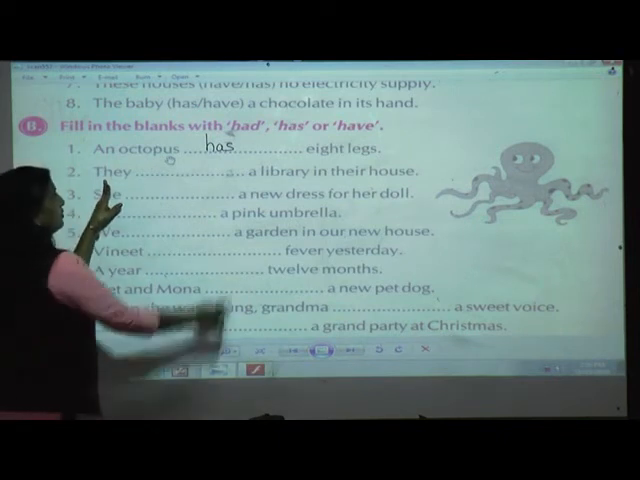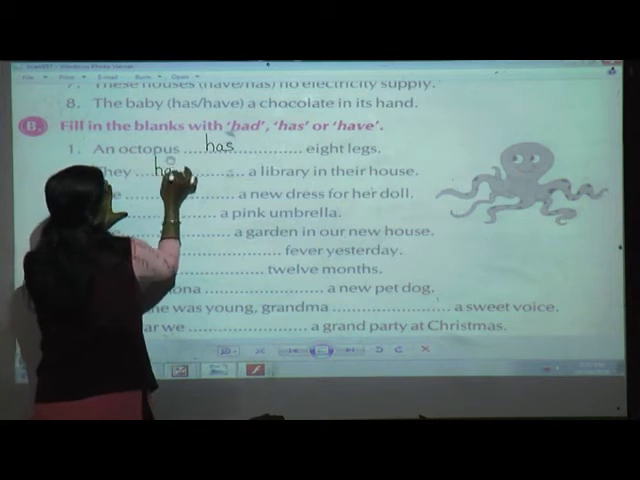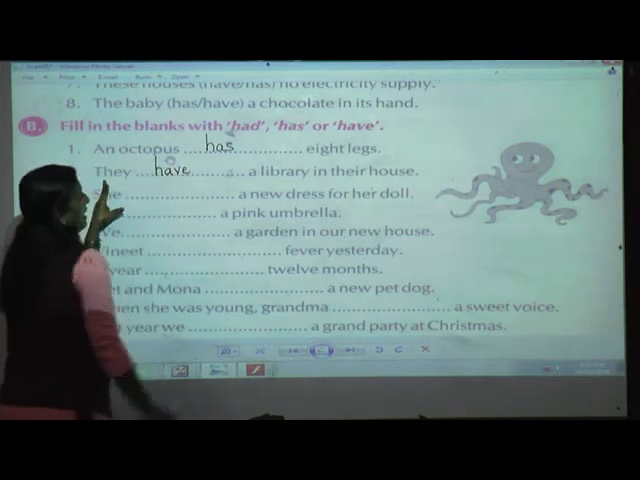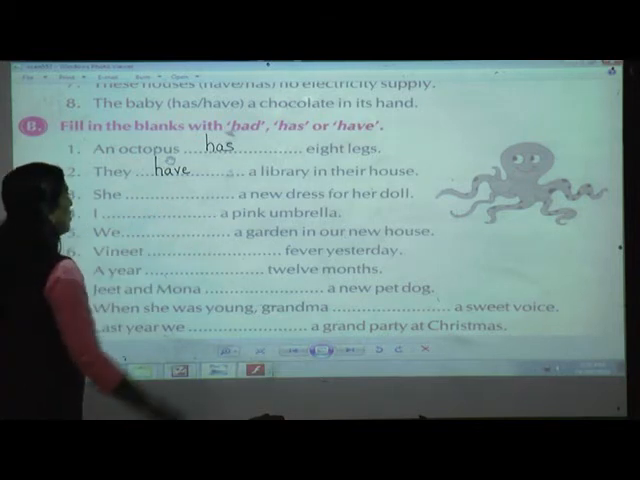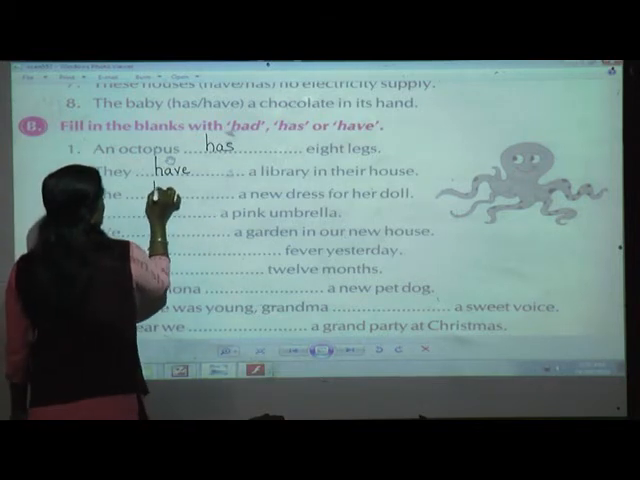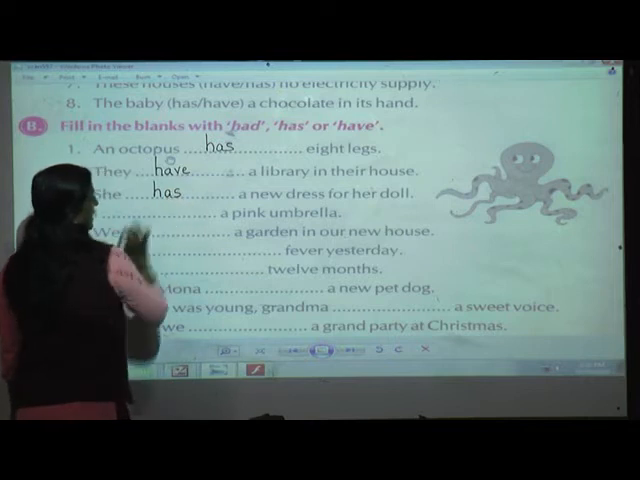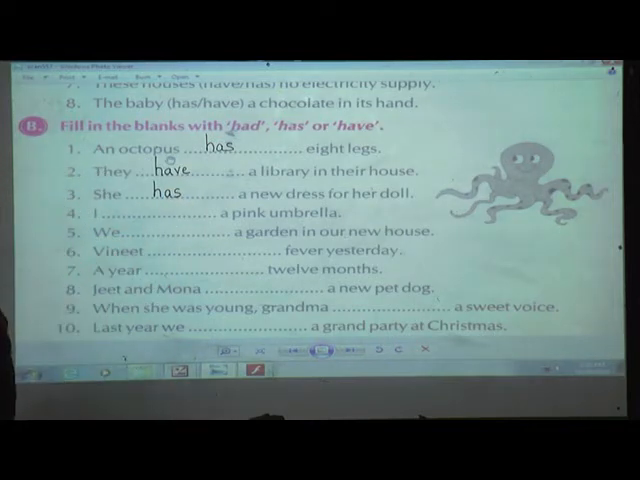So they is plural. So I am going to use have. Again, she dash a new dress for her doll. She is singular. So I am going to use has. Got it, students? How I am writing has, have and has? Okay. Write it down along with me.